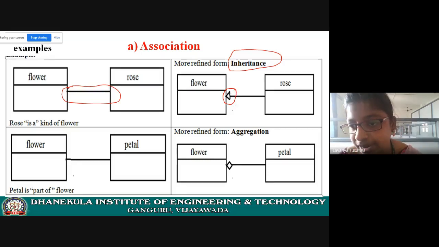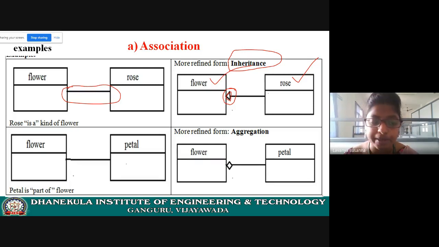A triangle, right? A triangle symbol means it is inheritance. Now the rose flower is inheriting all the properties of flower. Here rose is a subclass. Flower is a superclass. See here, this triangle is pointing to flower. That means flower is a superclass.